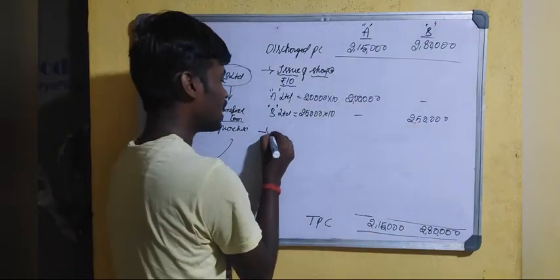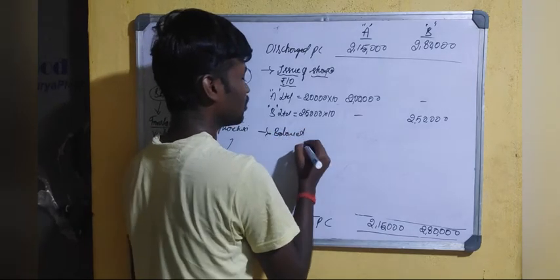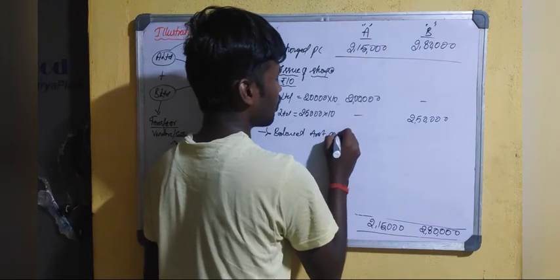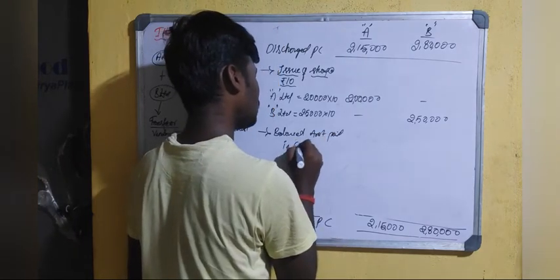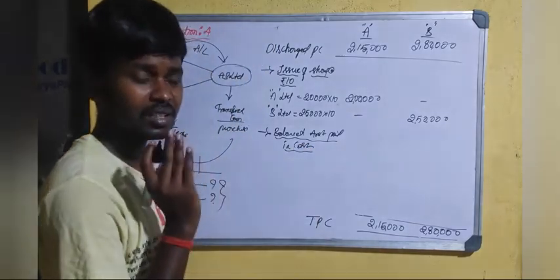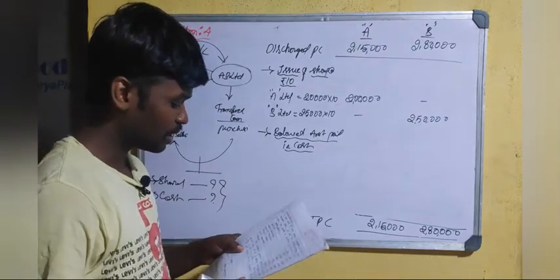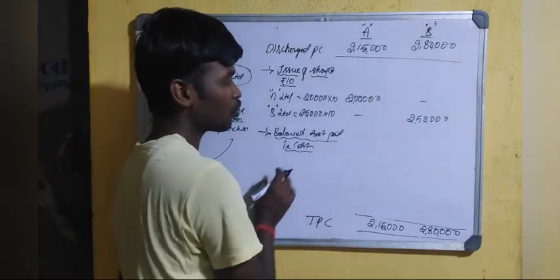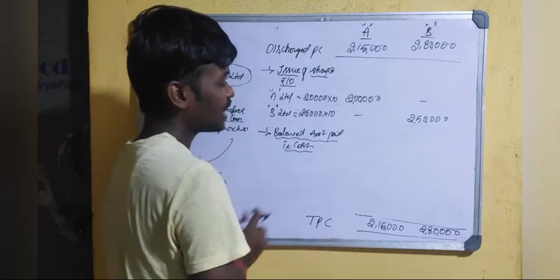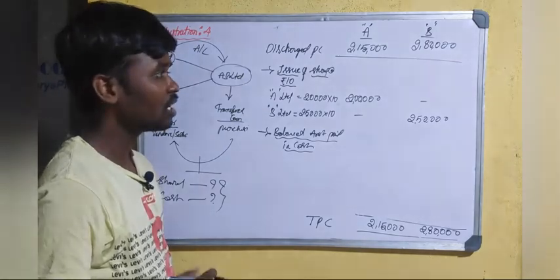And the remaining balance will be settled, the balance amount paid in cash, that is, the remaining balance is settled through paying cash. Okay, the balance in cash to A Limited and B Limited respectively. So the balance amount is issued in cash, that is, the balance amount will be paid through cash by this transferee company to both transferor companies.